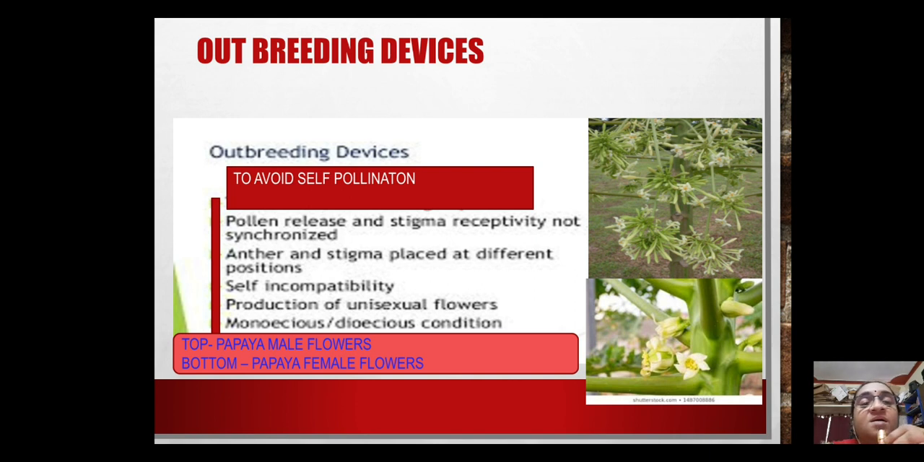In case of papaya, the male plant is having male flowers, the female plant is having female flowers. Sometimes some of the plants have male flowers and female flowers on the same plant. But whatever it is, the flower is unisexual. So in that case, cross pollination is ensured. Now these outbreeding devices have been asked in the CBSE several times. So remember these points, children.